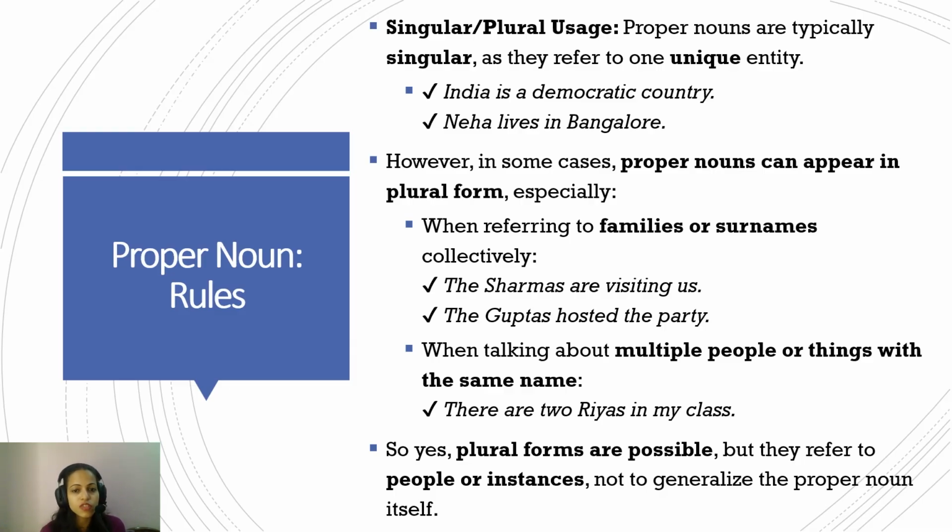For example, Neha lives in Bangalore. So Neha is singular, and with proper nouns, they are used in singular. But there is no such thing as always, because even in RC I've told you that always is very extreme language, so there are always exceptions. You see, there is always some loophole in the word always, so it's a very dangerous word.